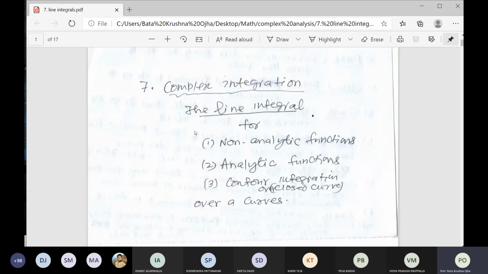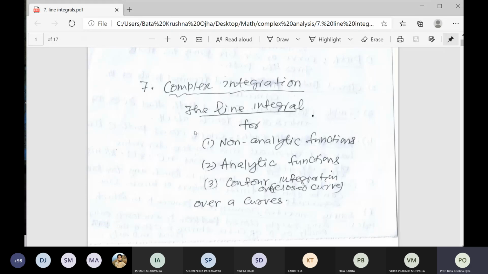Here in complex integrals, you know the two types of function: one is analytic function, another is non-analytic function. You already know what is analytic and not analytic. So in complex integrations, we will find the line integral.